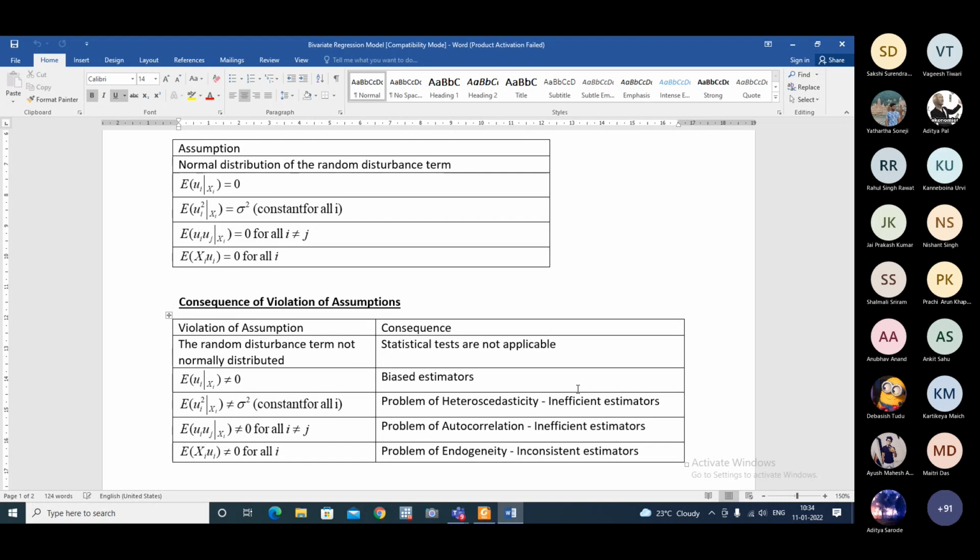But the issue here is that we assume these, we estimate the model, we carry out testing of hypothesis, but at the same time, it is very important to ensure that these assumptions are valid.